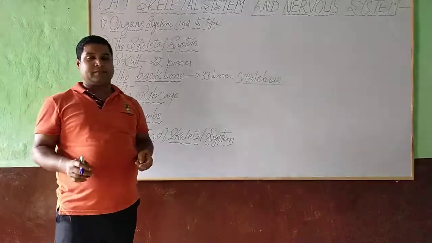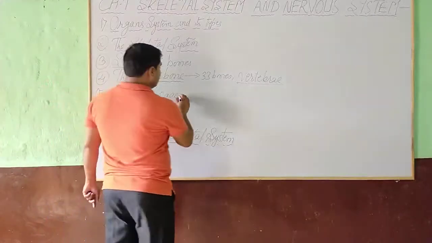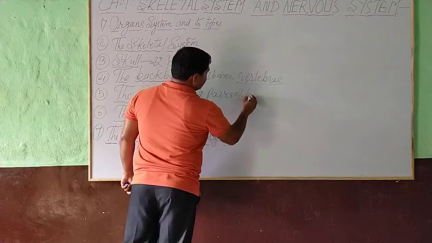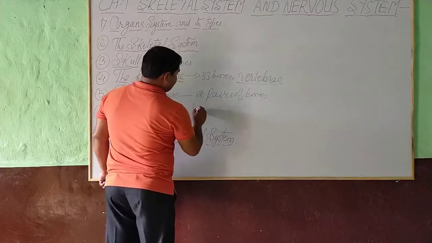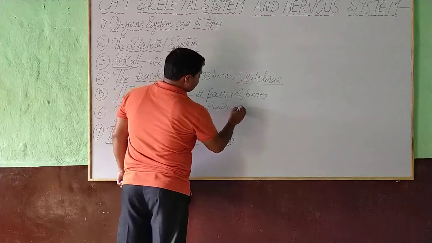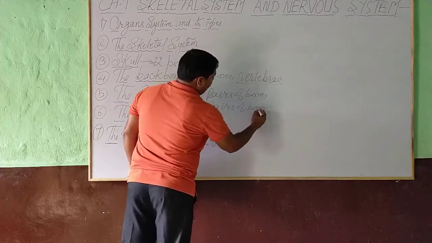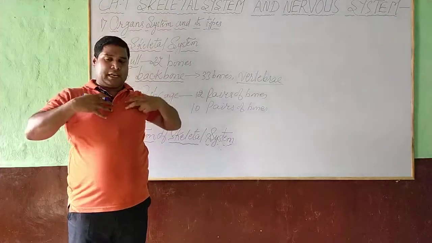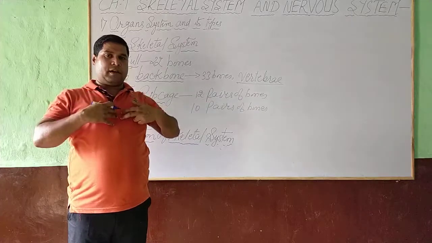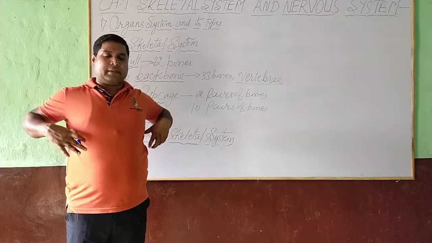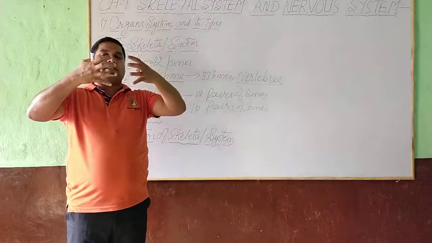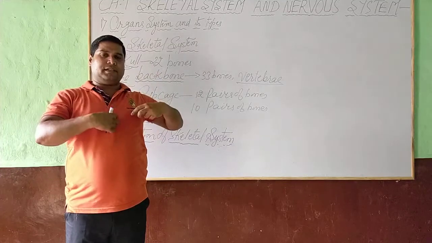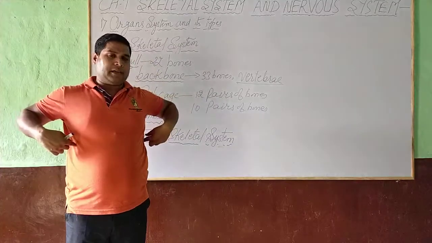Next is rib cage. Rib cage consists of 12 pair of bones. 10 pair of bones are attached from breastbone to the backbone. Means 10 pair are attached at the front with the breastbone, and at the back with the backbone, like a cage type of structure.